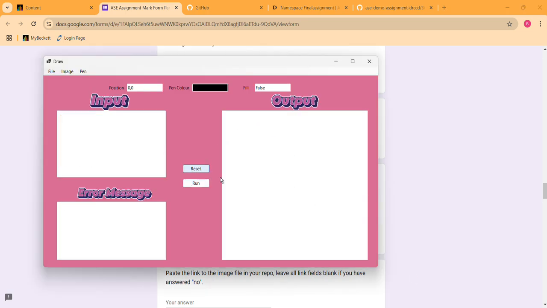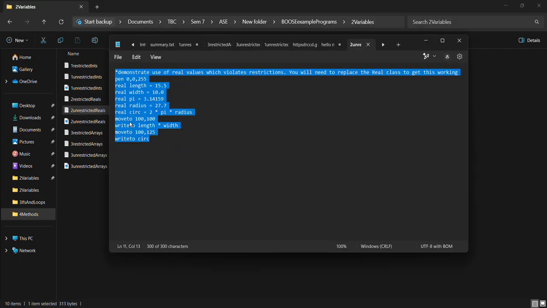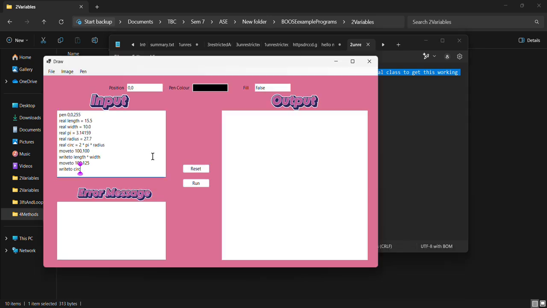Let's reset everything and copy the unrestricted real code. As you can see, it's running, but then, oh wait, my command is different. Color, reset everything again, run.